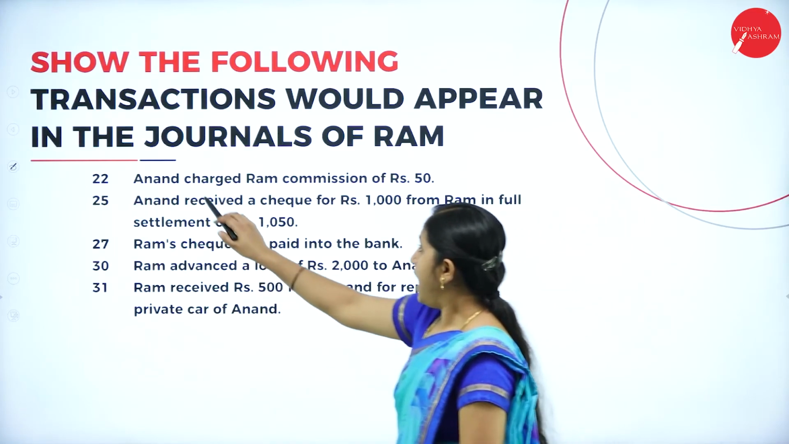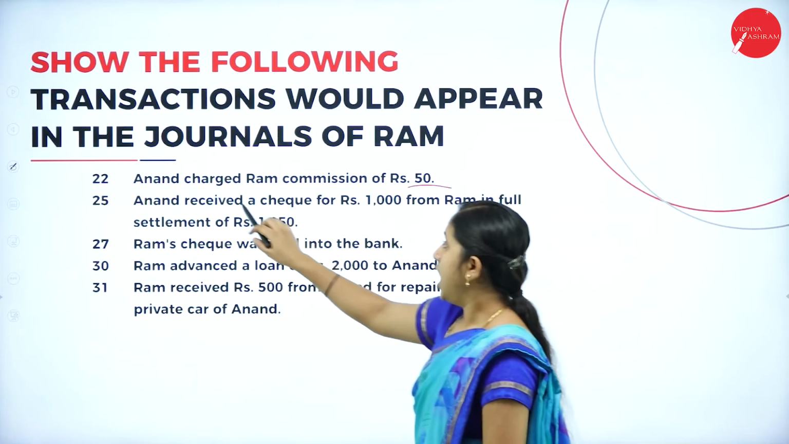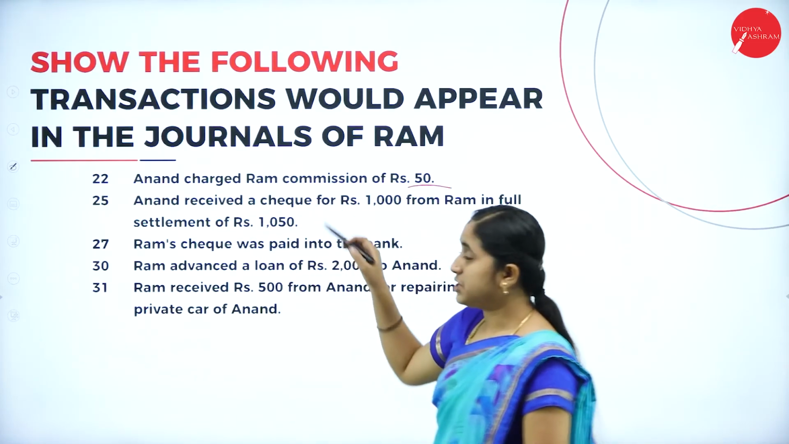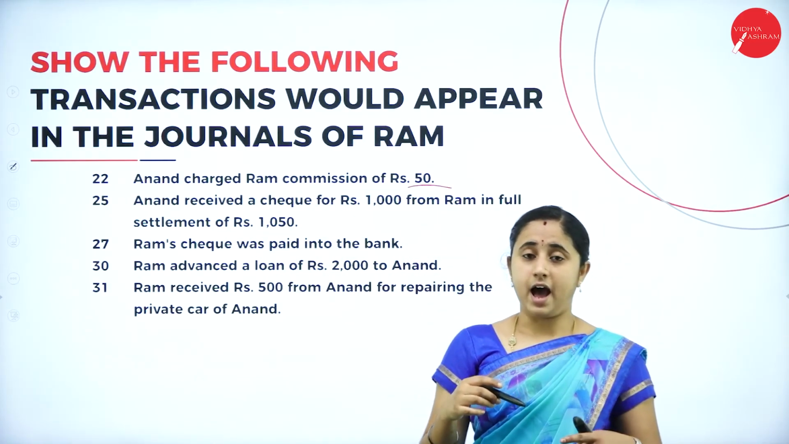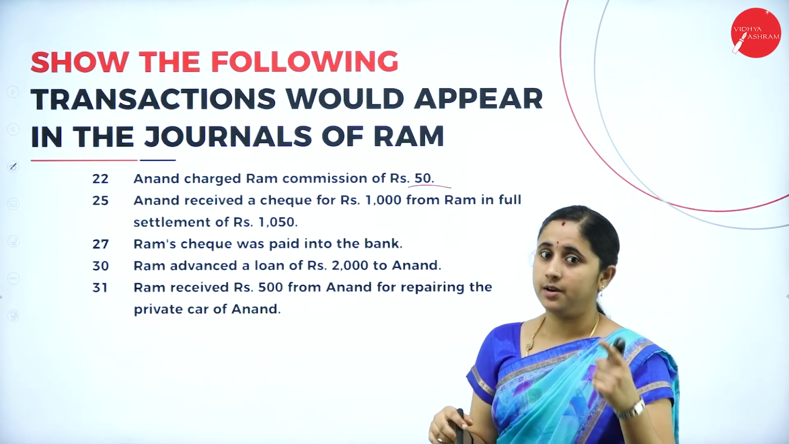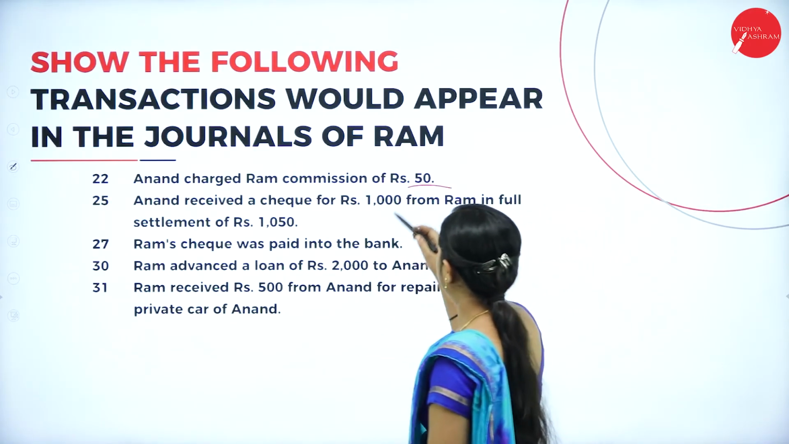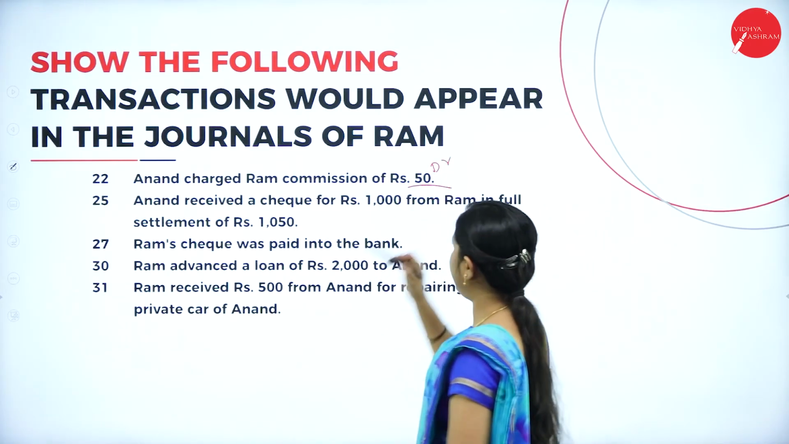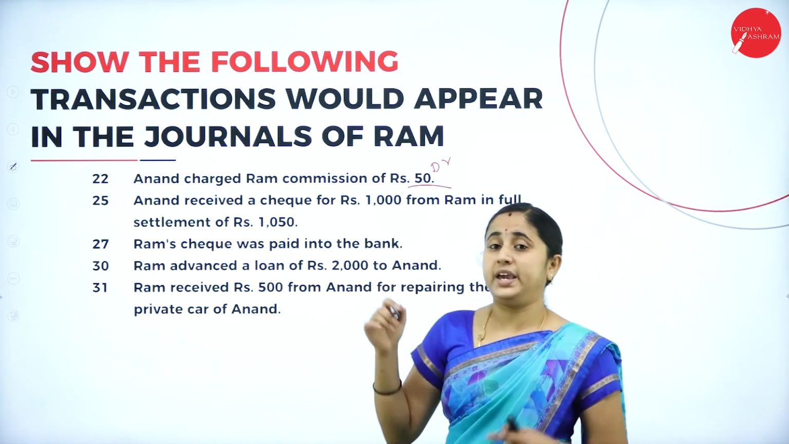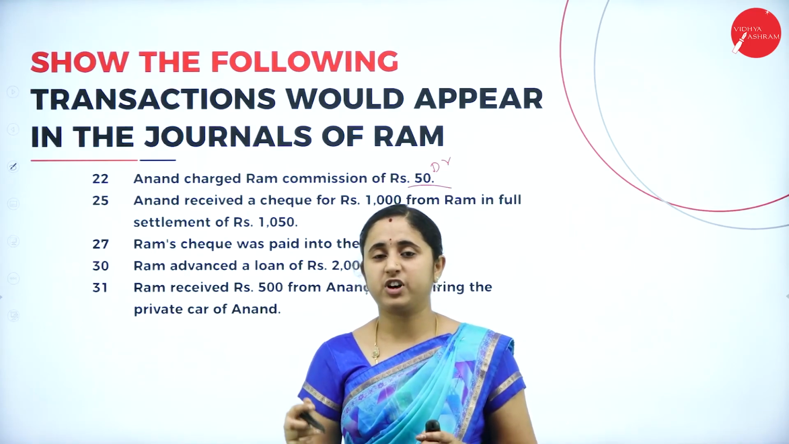Next, Anand charged Ram commission of rupees 50. Here, Anand is charging commission for Ram. That means Ram is paying commission. Commission paid is an expense. You need to debit the expenses. When you are paying cash, cash is going out in the form of commission.